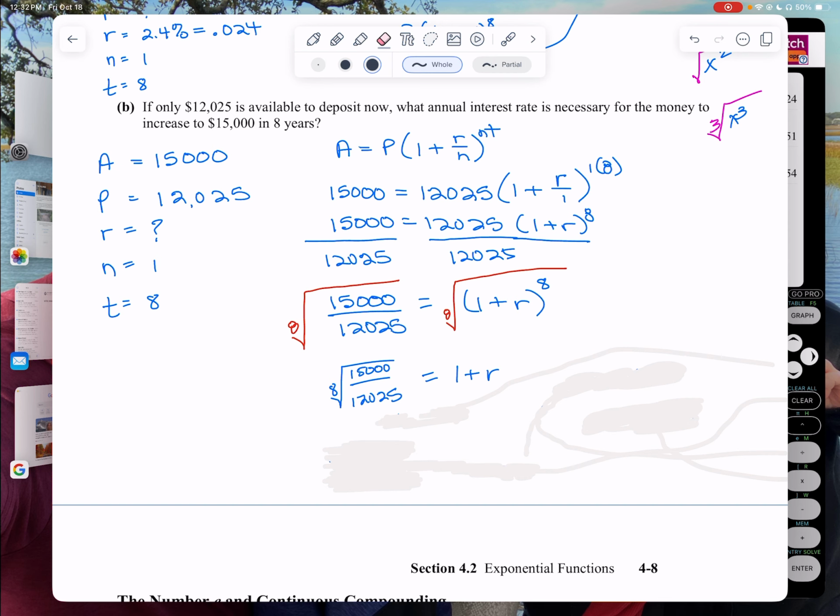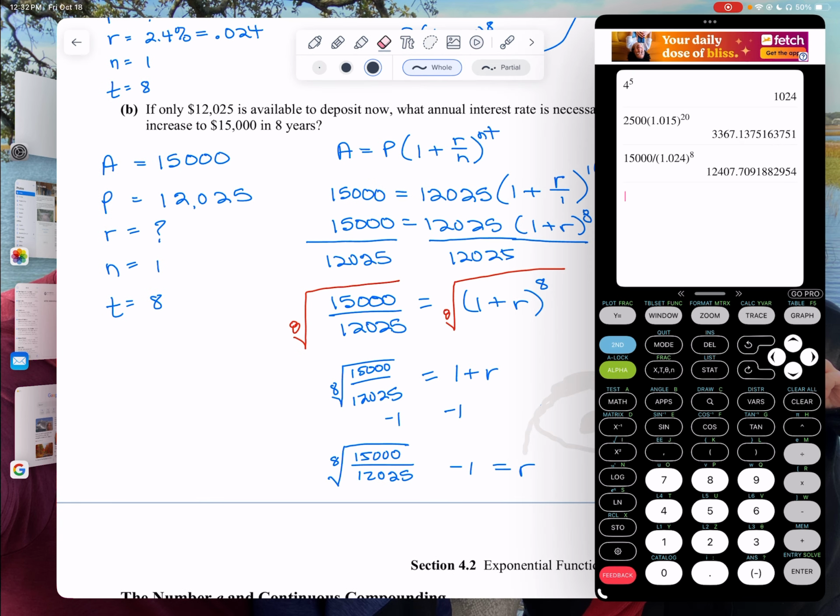All right, so to get r by itself, I need to get my 1 to the other side. Well, I do it just like I've always been doing since Algebra 1. I subtract 1 from that. So I'm going to put all of this in my calculator. Okay, so let's do it.